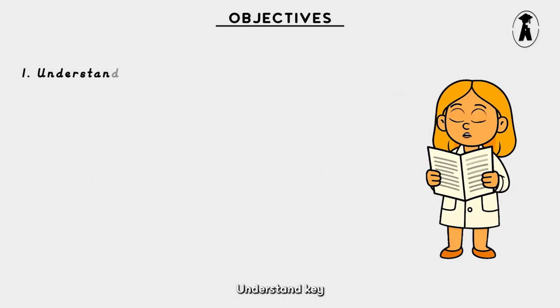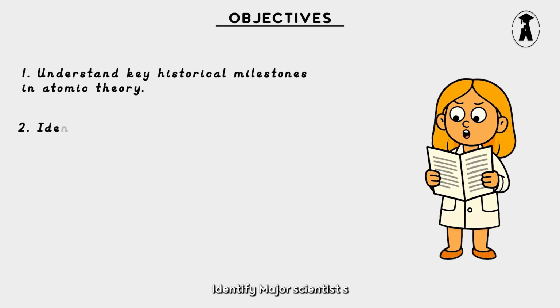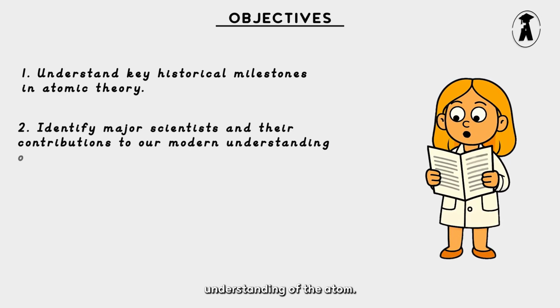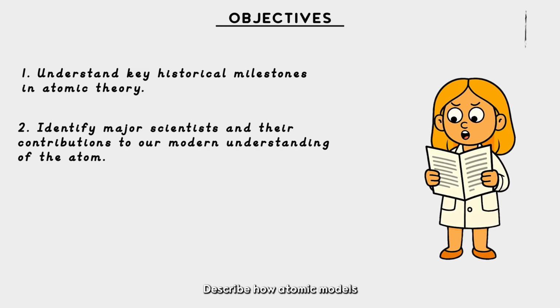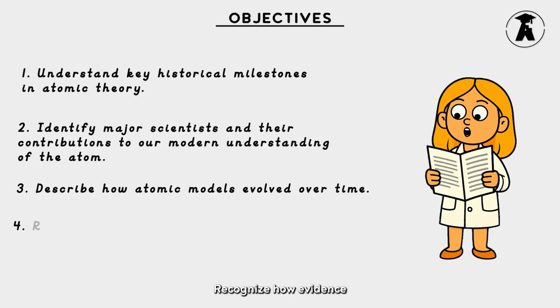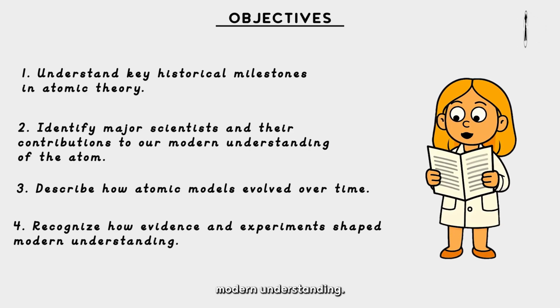Let's go over today's objectives. Understand key historical milestones in atomic theory. Identify major scientists and their contributions to our modern understanding of the atom. Describe how atomic models evolved over time. Recognize how evidence and experiments shaped modern understanding.